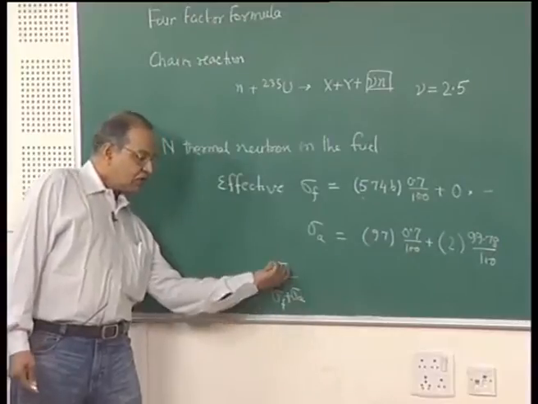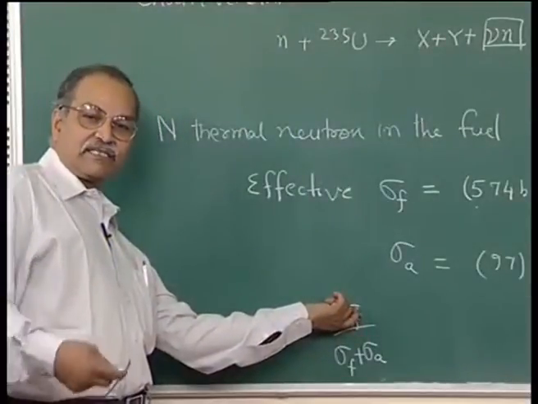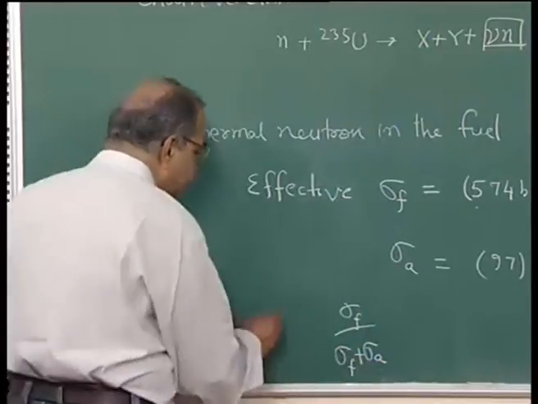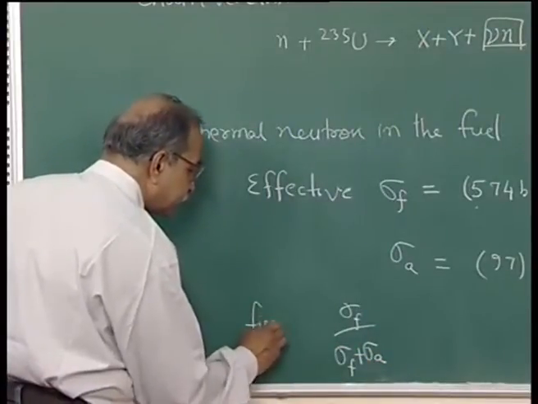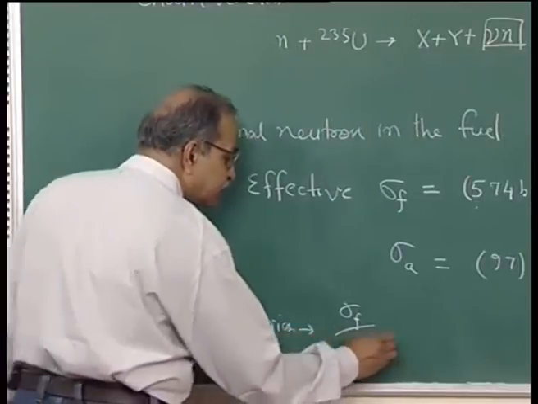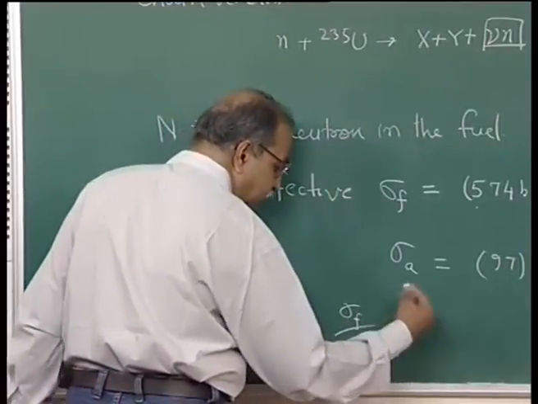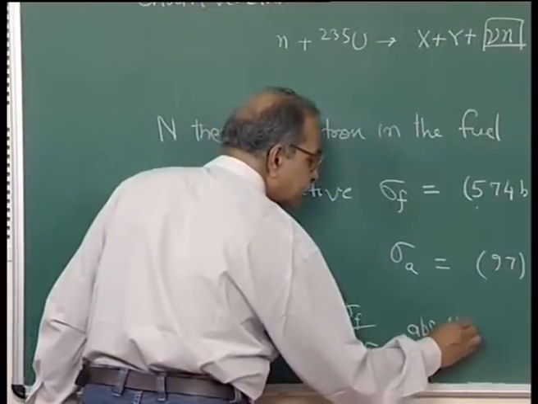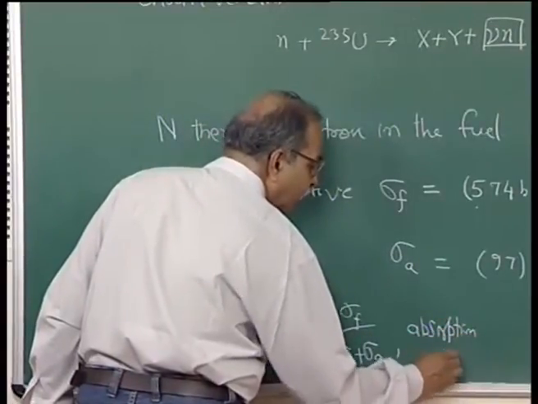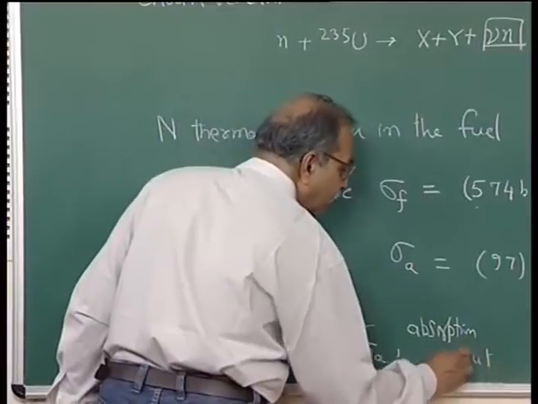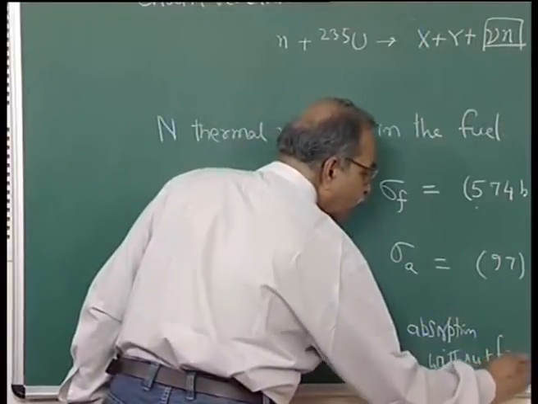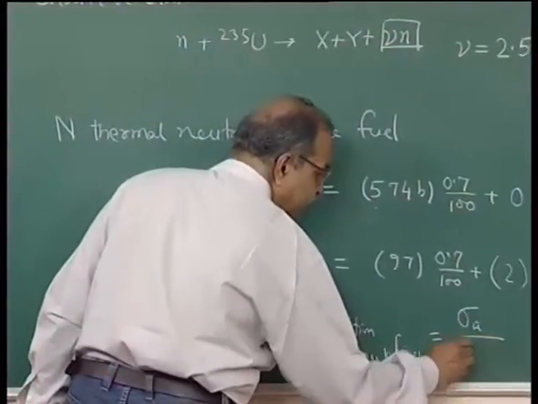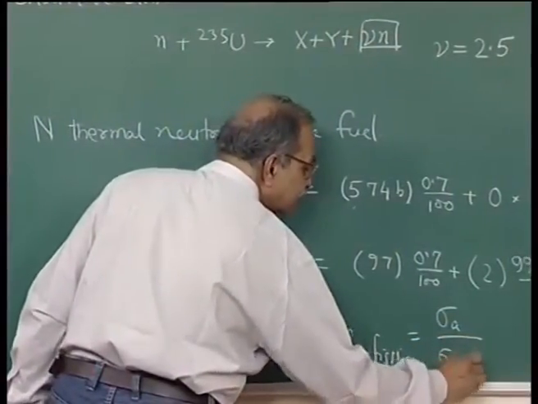Out of the total, only this is going for fission, and the rest is going for absorption without fission. That is sigma A, and that fraction will be sigma f by sigma f plus sigma A.